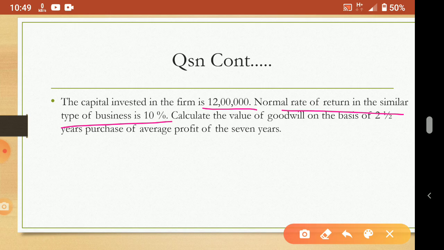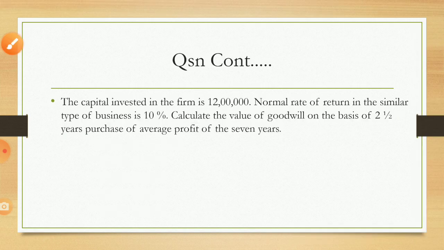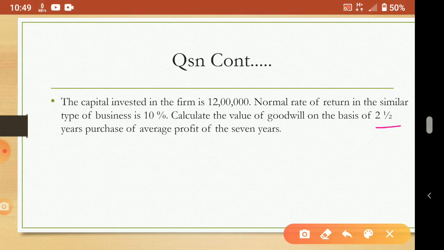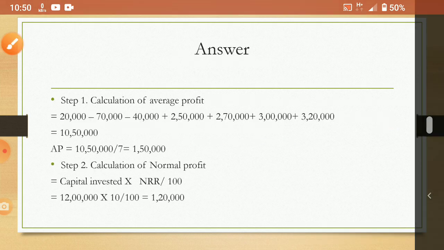So calculate the value of goodwill on the basis of 2.5 years purchase of the average profit of the 7 years. So 7 years average profit we have to calculate. Then how many years purchase? 2.5 years purchase we have to multiply. Okay. So what are the steps you remember? No. First actual profit or average profit we have to calculate. Then what to calculate? Normal profit you have to calculate. Then super profit, actual minus normal. Then goodwill is equal to that super profit into number of years purchase.